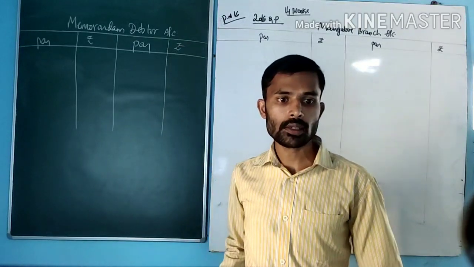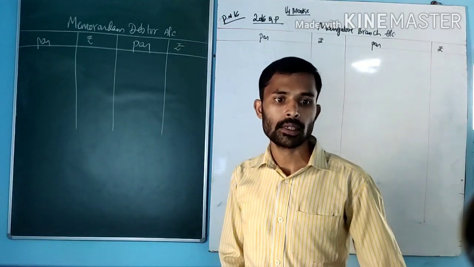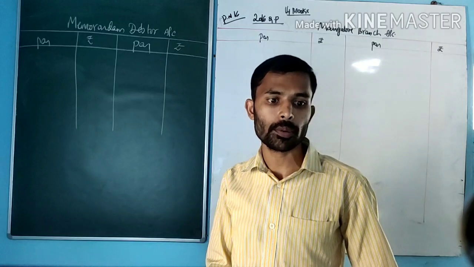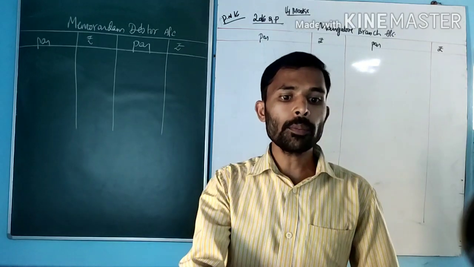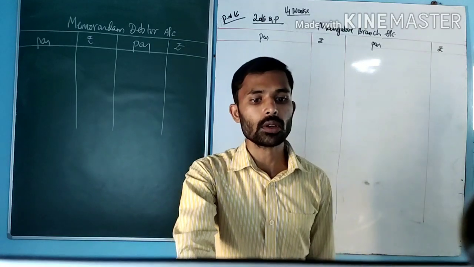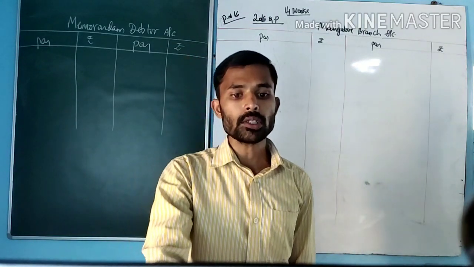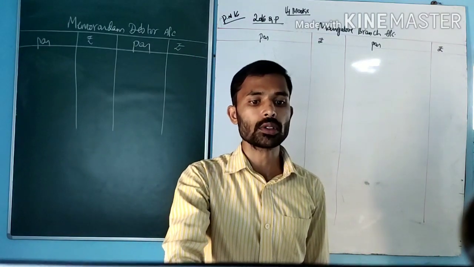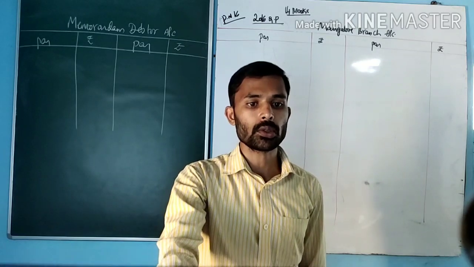Again, welcome to the classes. We will see problem number 16, 2016 question paper. From the following particulars relating to Mangalore branch for the year ending 31st March 2014, prepare branch account and the necessary accounts in the books of head office at Mysore.